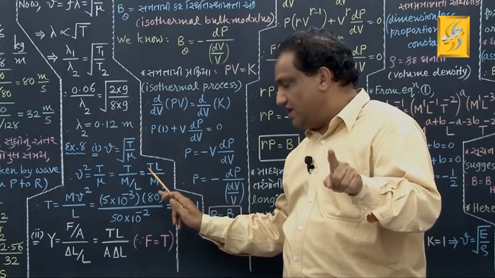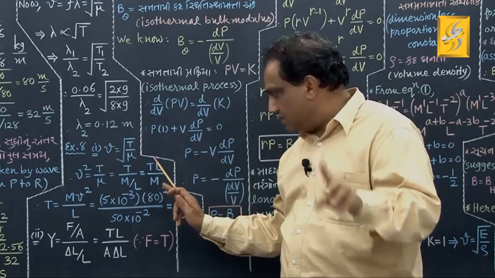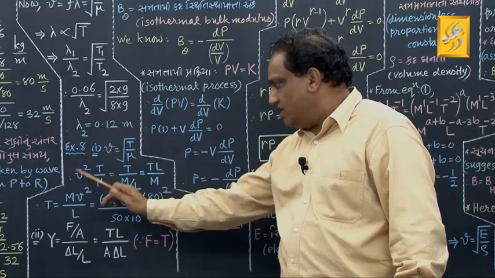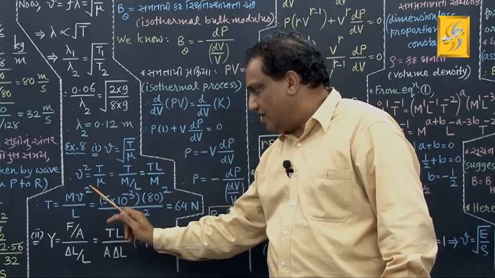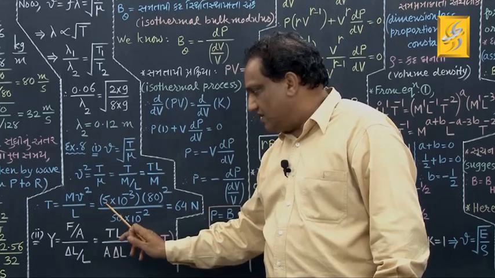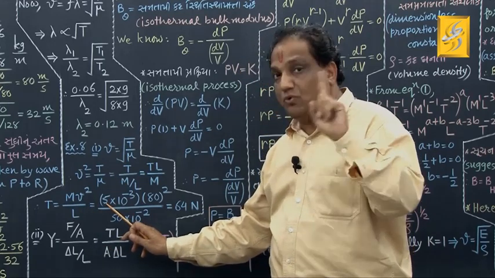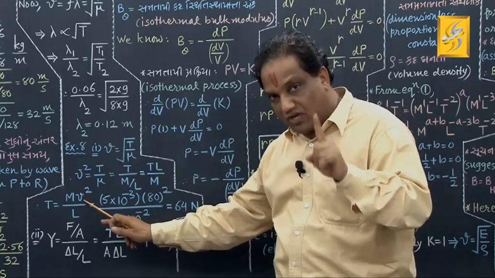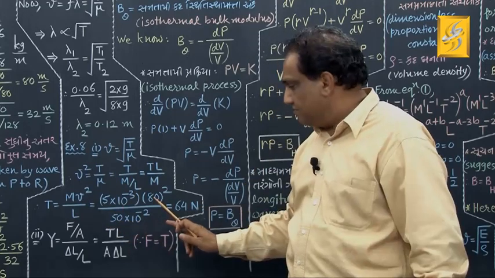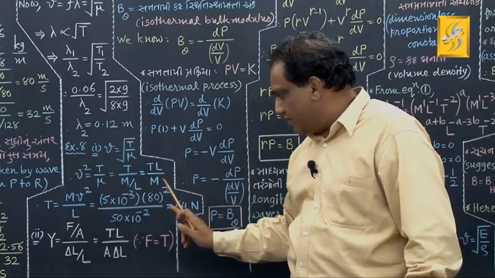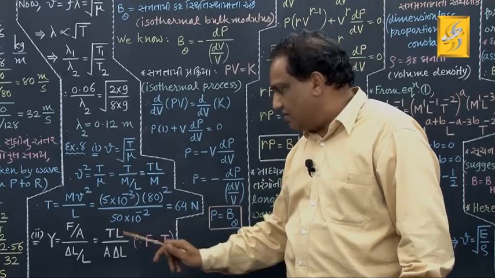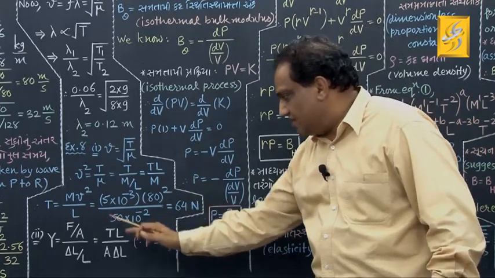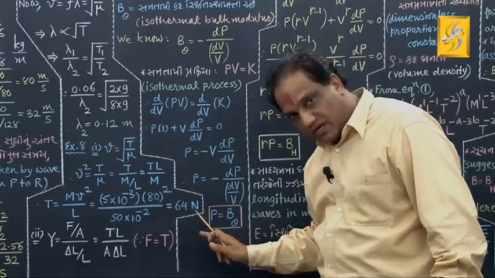Now find out tension in the wire. Just make it the subject of the equation. Transfer this M here, transfer this L in the denominator. So T equals mv square upon L. What about mass of the wire? They have given 5 gram. Convert gram into kilogram, multiply by 10 raised to minus 3. Then V is the velocity of propagation of wave. They have given 80 meter per second, squared. Divided by length of the wire, they have given 50 centimeter. Convert into meter, multiply by 10 raised to minus 2. Simplify. This value comes out to be 64 Newton.